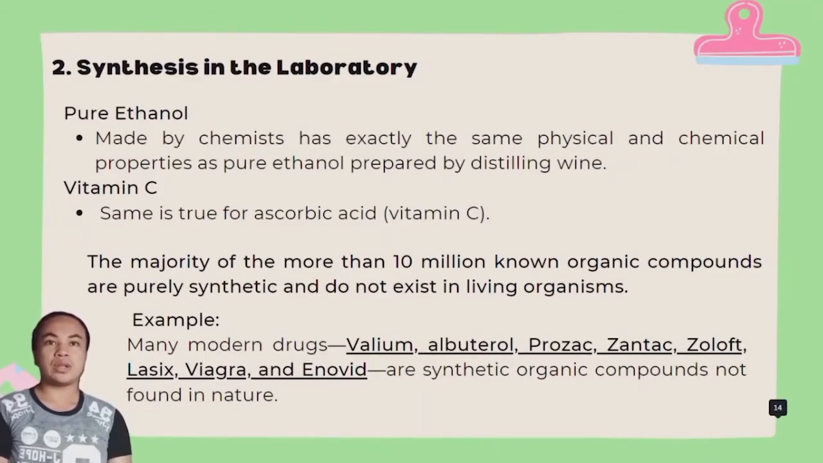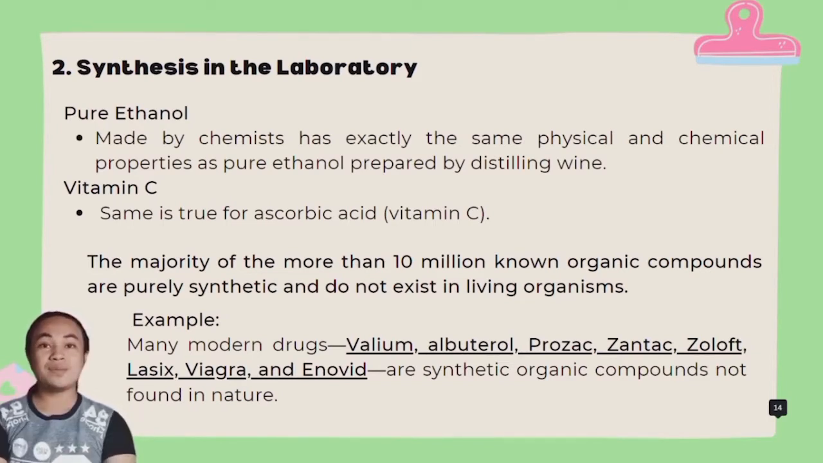Synthesis in the laboratory. Compounds made in the laboratory are identical in both chemical and physical properties to those found in nature, assuming, of course, that each is 100% pure, because there is no way that anyone can tell whether a sample of any particular compound was made by a chemist or obtained from nature. For example, pure ethanol made by chemists has exactly the same physical and chemical properties as pure ethanol prepared by distilling wine. Vitamin C.